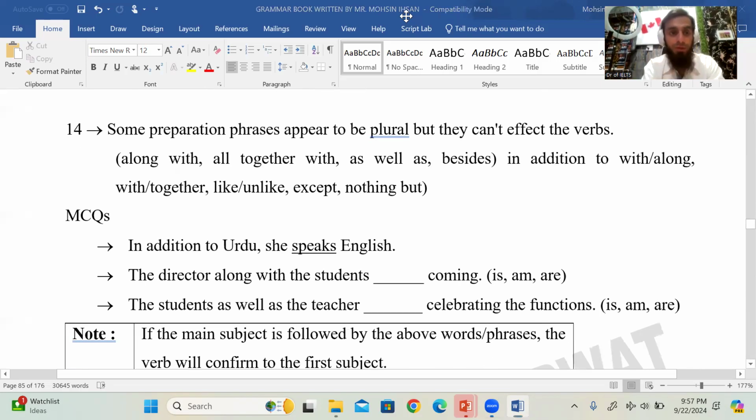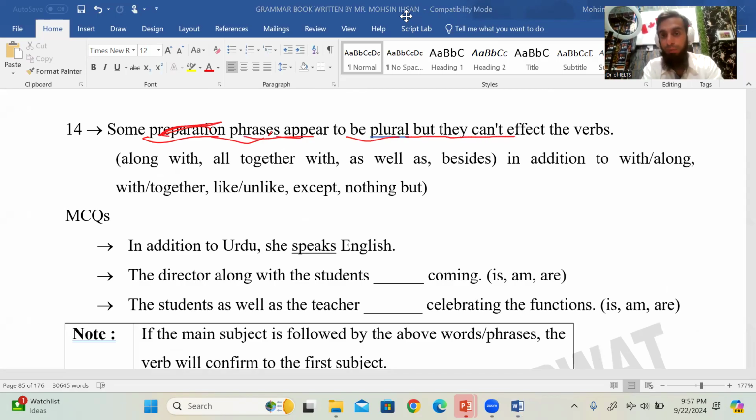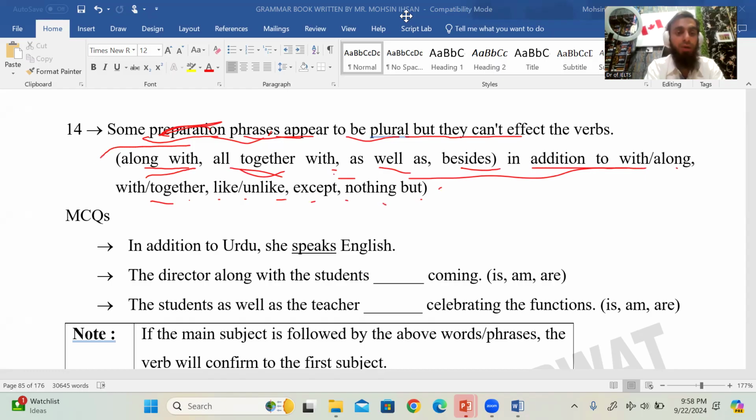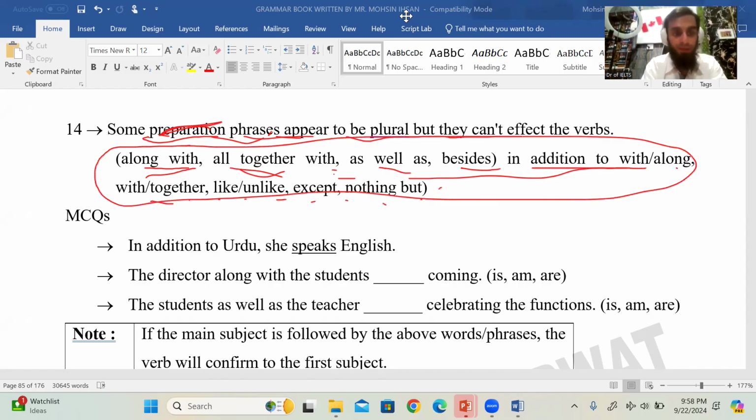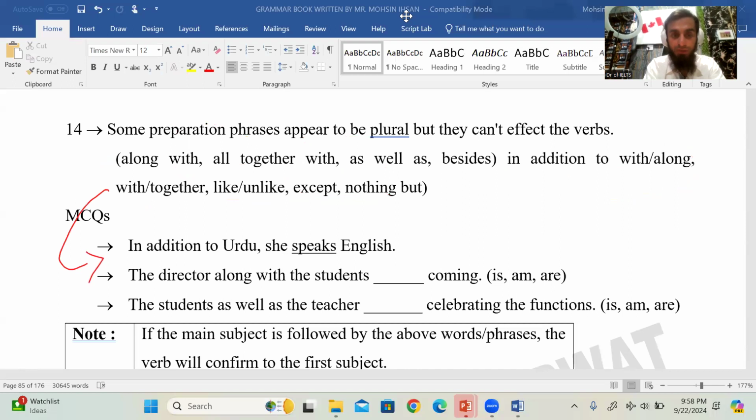Some preposition phrases appear to be plural but they can't affect the verbs. अच्छा, अब इनमें we have to look for the subject. Subject singular plural है, हमने subject को देखते हैं, start वाले subject को, right? Otherwise if singular है तो इसको हमने नहीं देखना. We have to use the subject's number. For example, along with, together with, as well as, besides, in addition to, with, like, unlike, except, nothing but. ये वाले preposition phrases हैं आपके, all these preposition phrases we have to look for the subject.